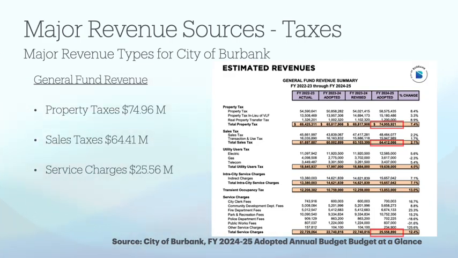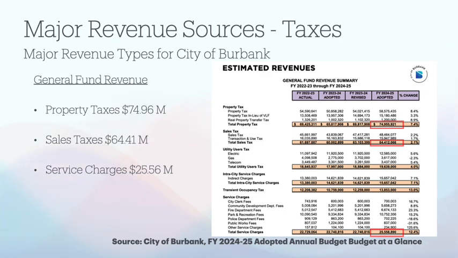So let's take a quick look and do a slightly deeper dive on these major revenue categories. Property taxes comprise $74.96 million of their general fund revenues. Sales taxes comprise $64.41 million of their revenues, and service charges comprise $25.56 million of their revenues. To further understand the focus of this presentation, we'll briefly cover service charges because that's kind of like an outlier. It's not necessarily a tax.